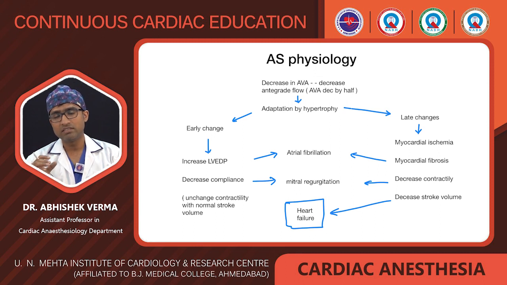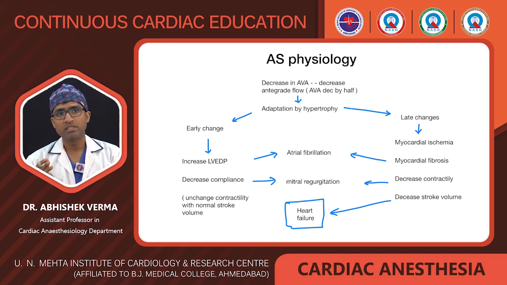Now this increase in LV EDP means the atria must push the blood against the high LV EDP, so the atria need more power to push the blood into the LV. We know atrial kick normally comprises only 15 to 30% of the filling of the LV; mostly the filling of the LV occurs passively via venous filling.